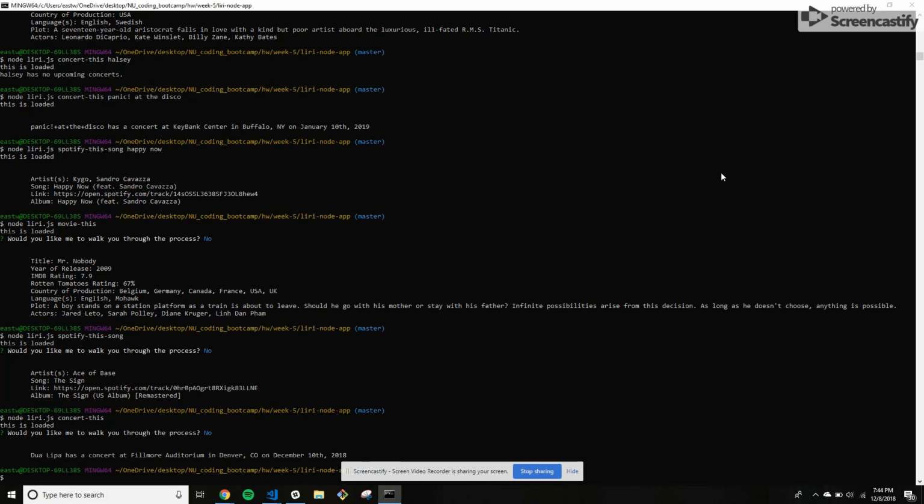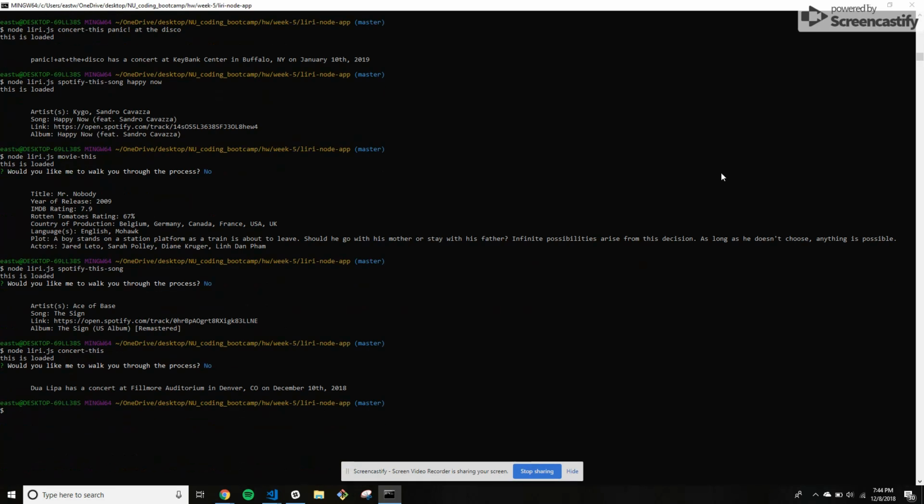It's probably not going to be very useful to most people looking at this, but the app will still work in the future, so you can download it and look it up yourself. And if you would like to do that, you can just get all the files off GitHub. You will have to apply for API keys from Bands in Town, Spotify, and the Open Movie Database, but that really doesn't take very much time, so feel free to use this.